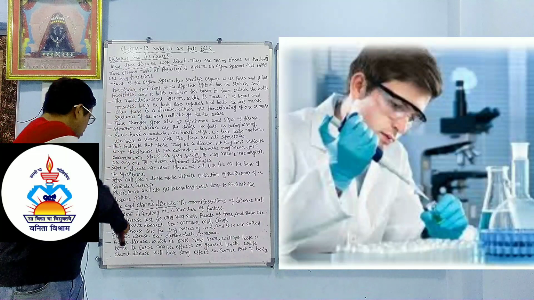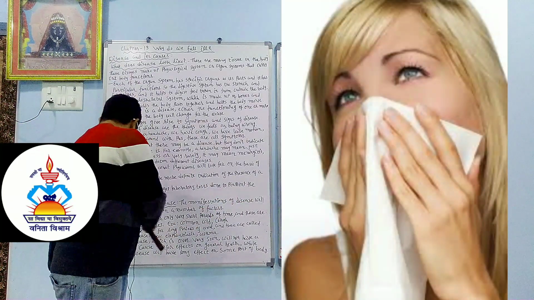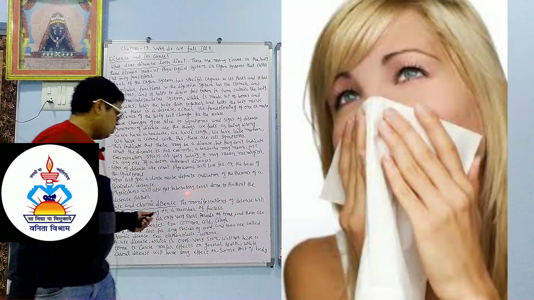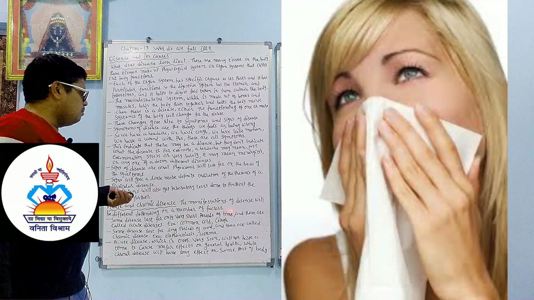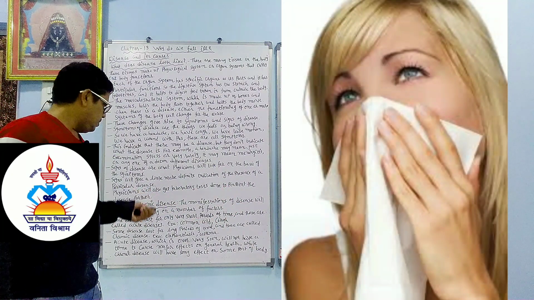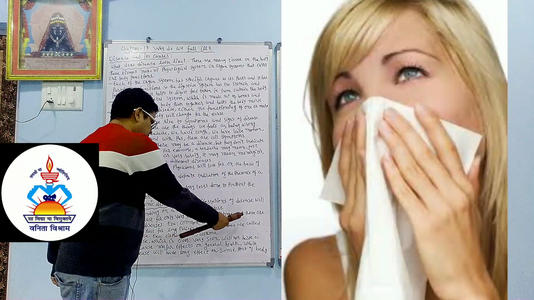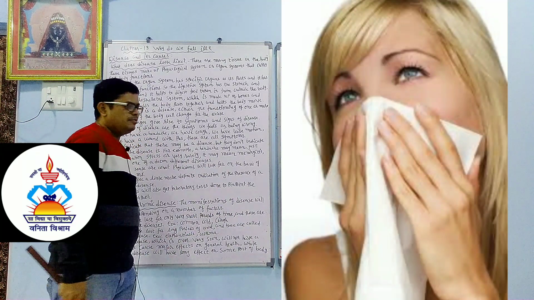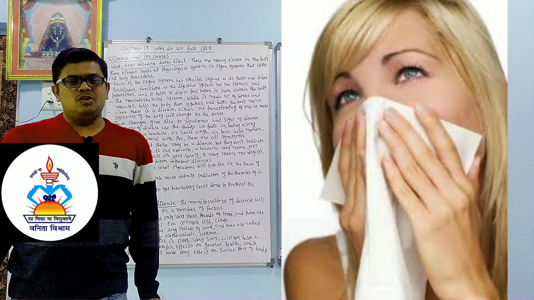Okay, acute and chronic disease. The manifestation of disease will be different depending on a number of factors. Some diseases last for only a very short period of time, and these are called acute diseases. Example, common cold and cough. So there are mainly two types of disease. One is called acute disease and the other is called chronic disease.